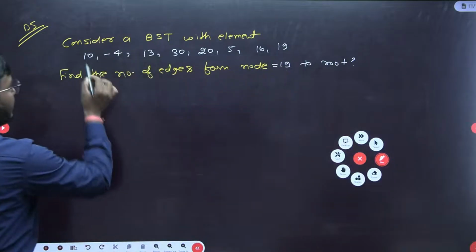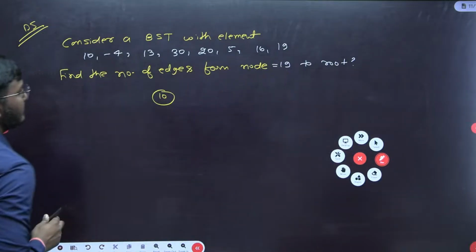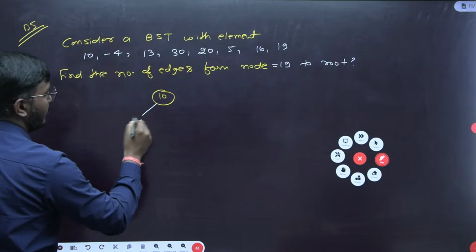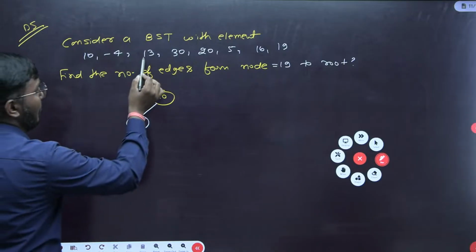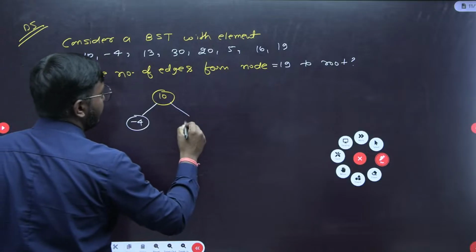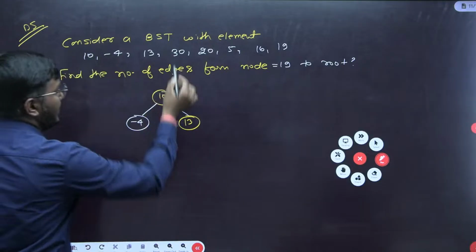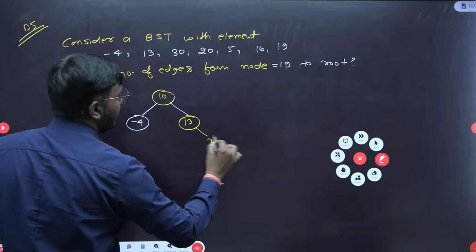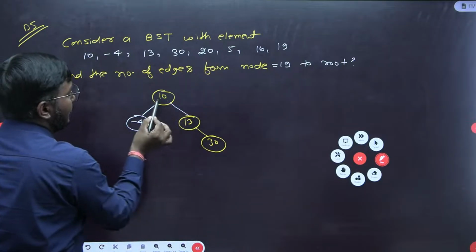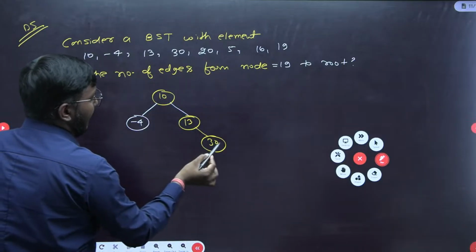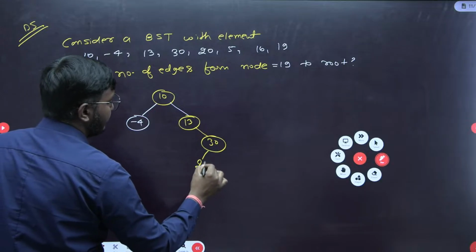First is our 10. Then minus 4 will be here. Then 13 is more than 10, so it will be in the right subtree, here is 13. Then 30 will be the right subtree of 13. Then we have 20, which is more than 10, more than 13 and less than 30, so here it will be 20. Very good.